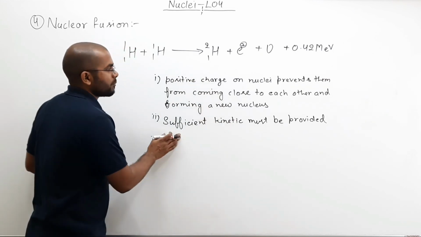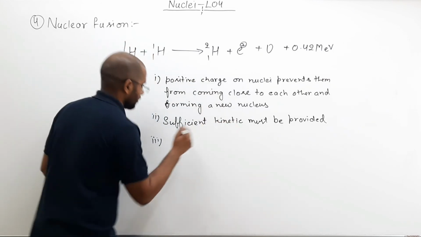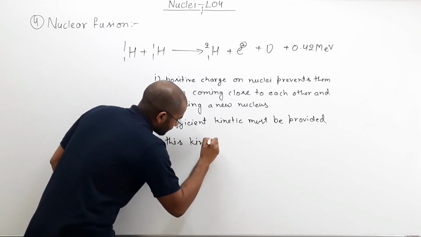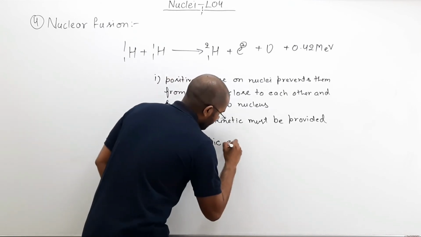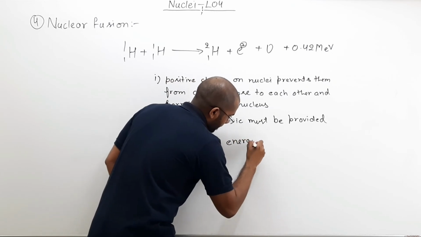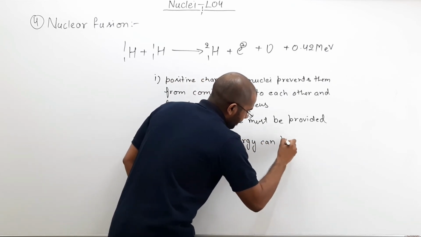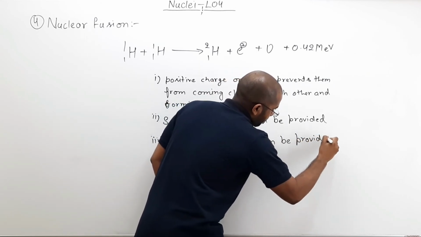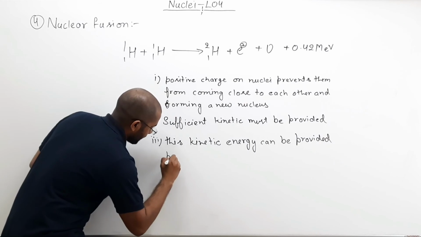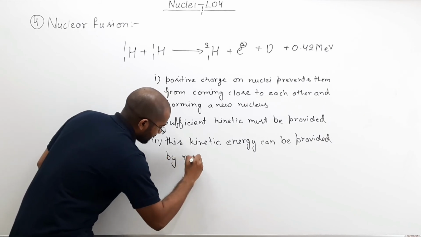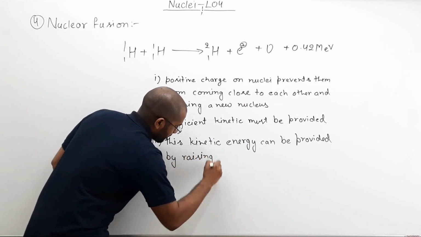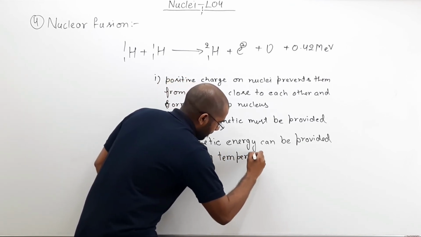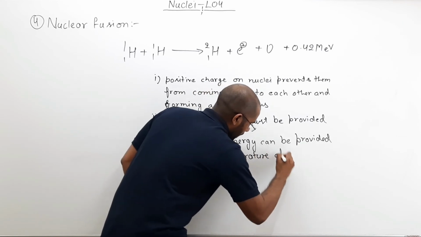So, how can you provide this sufficient kinetic energy? This kinetic energy can be provided by raising the temperature of gas.